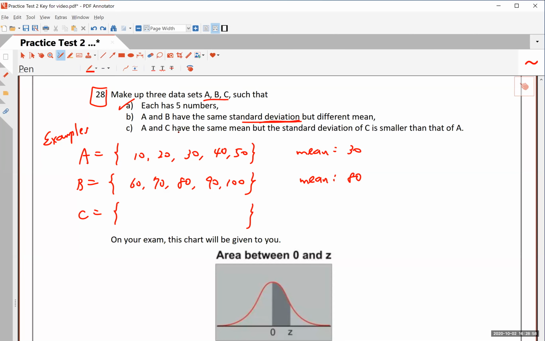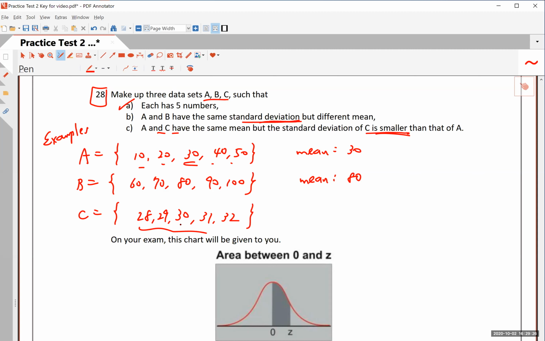All right, part C. I want A and C to have the same mean, okay? But the standard deviation of C should be smaller than of A. So let's just use 30 as the middle value. And instead of having them 2 apart from each other, how about 28, 29, 30, 31, 32? These are really crowded with each other, and the standard deviation will be smaller, exactly how I want it, right?